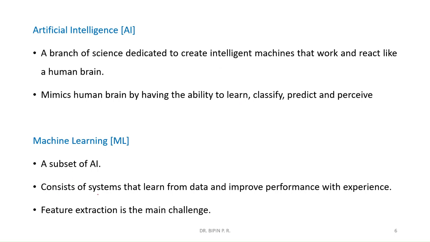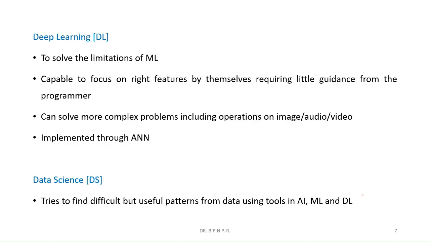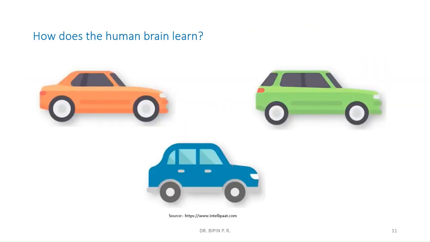It consists of systems that learn from the data and improve performance with experience. Now, how do we human beings learn something? For example, take the case of this object. We know that this is a car. Now, if you are given a different car, then also you will be able to judge. You will understand this is again a car. The third one is also a car. So how did we learn this particular thing? How does the human brain learn something?